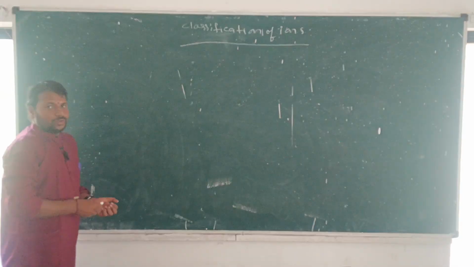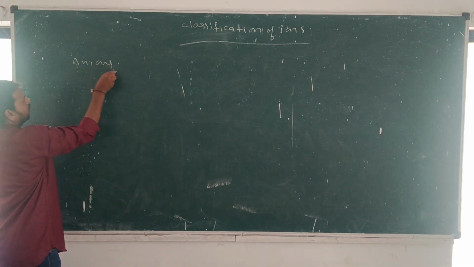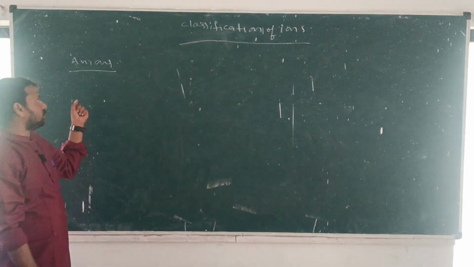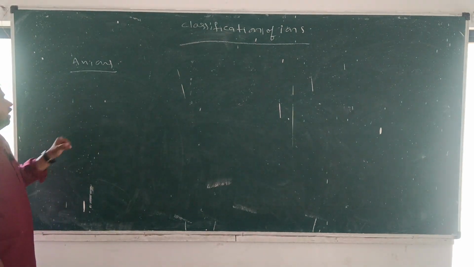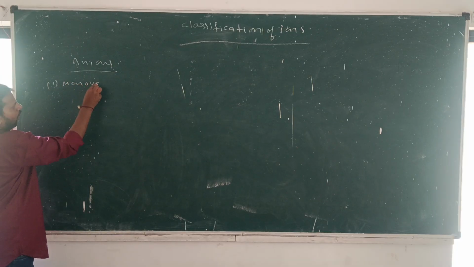Right now, next one, anions. Anions are nothing but the ions with negative charge. The ions with negative charge are called anions. So let me write here monovalent anions first of all.